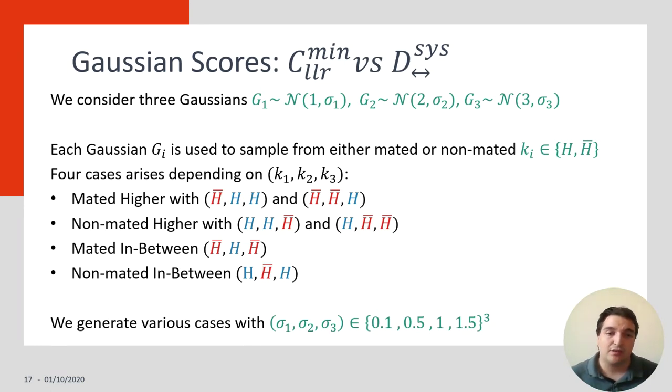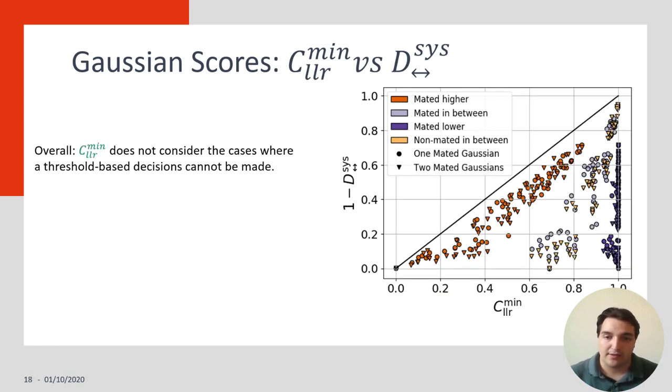With these different settings of label, we have different cases. So either the mated scores are higher or the non-mated scores are higher, and cases where the scores are in between each other. We generate various cases with different standard deviations in order to have a multitude of examples. Let's look at the result.